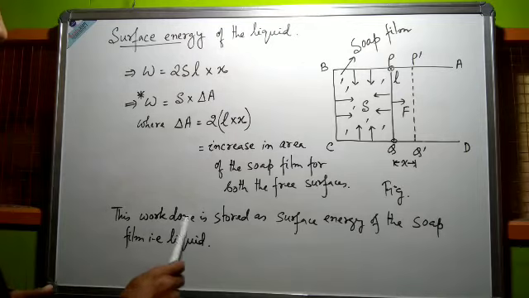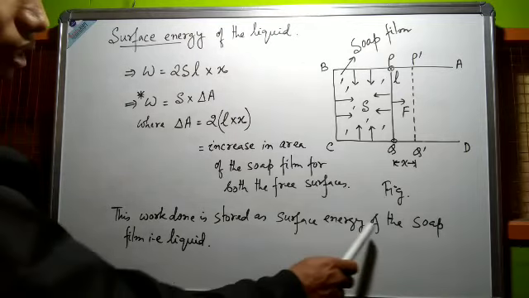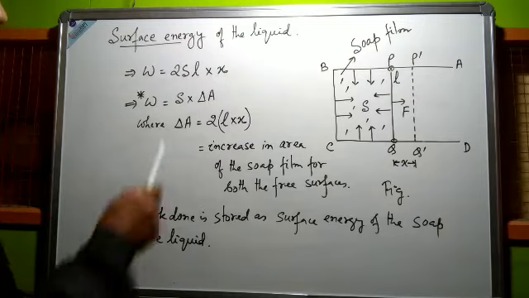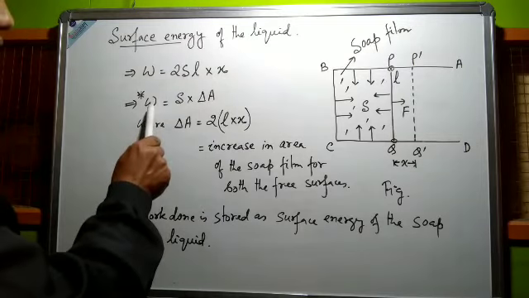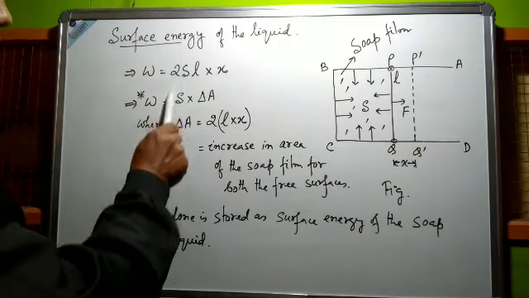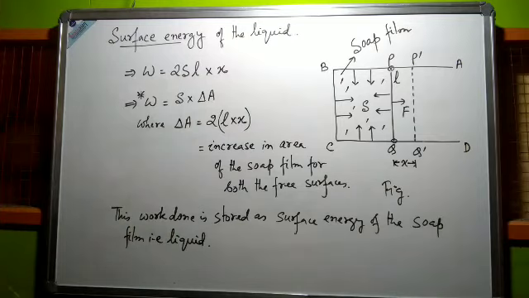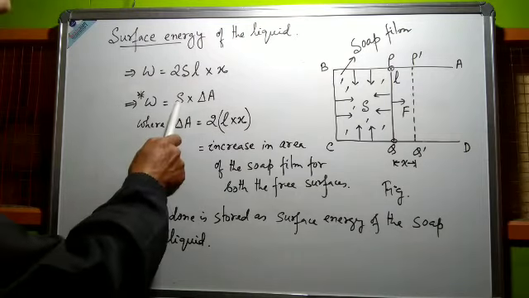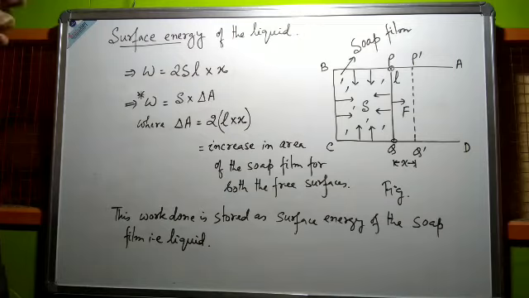This work done is stored as the surface energy of the soft film, that is, the liquid. The formula: work done W equal to S into delta A. This is the expression for the surface energy of the liquid. Surface energy of the liquid equals surface tension S into the increase or change in area of the free surface of the liquid.